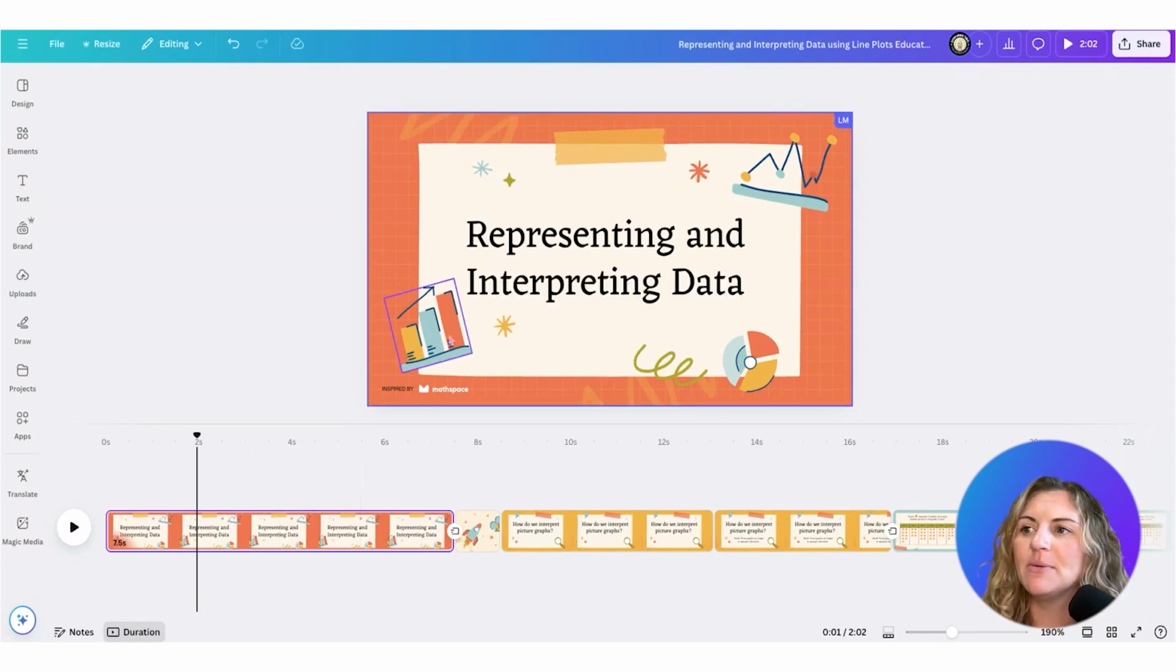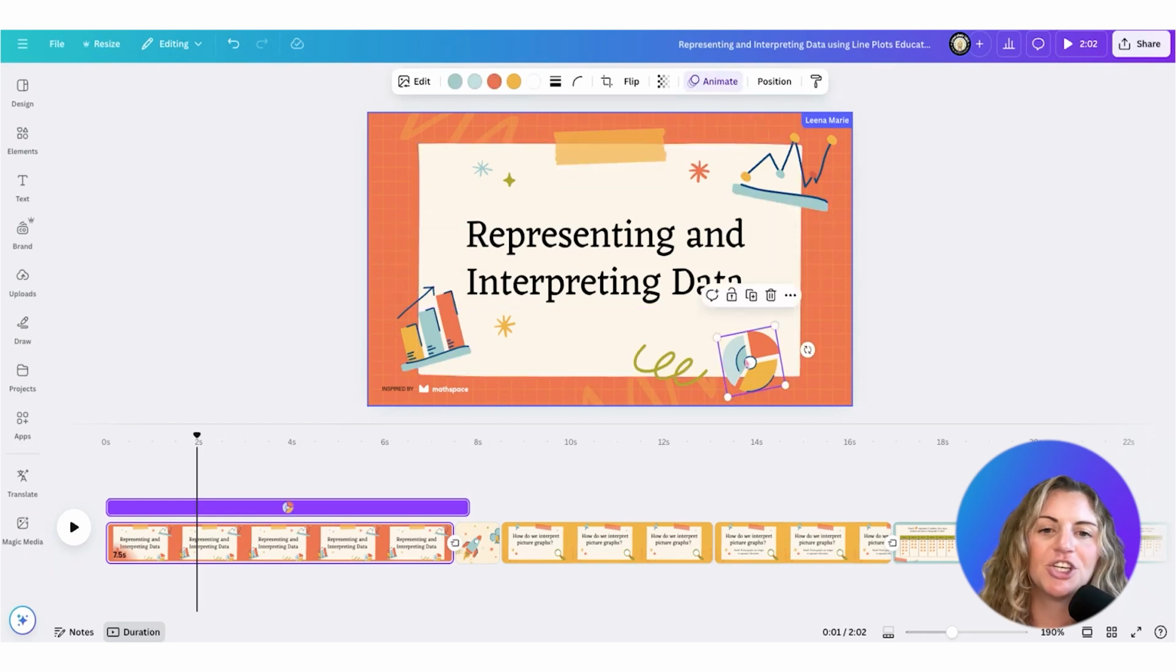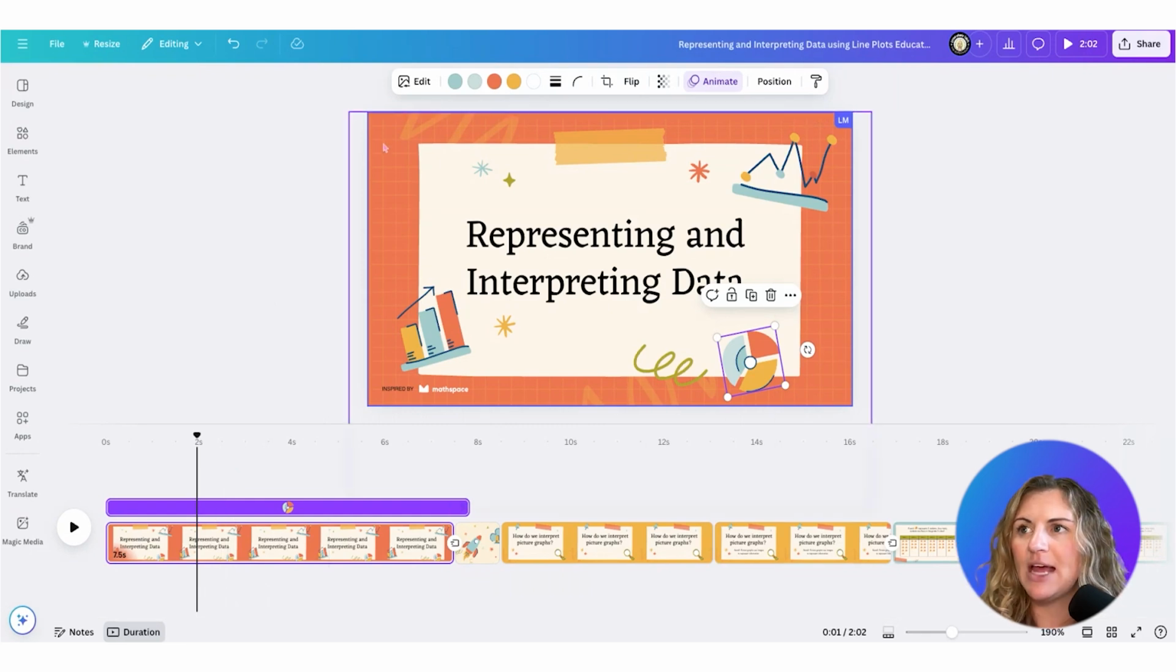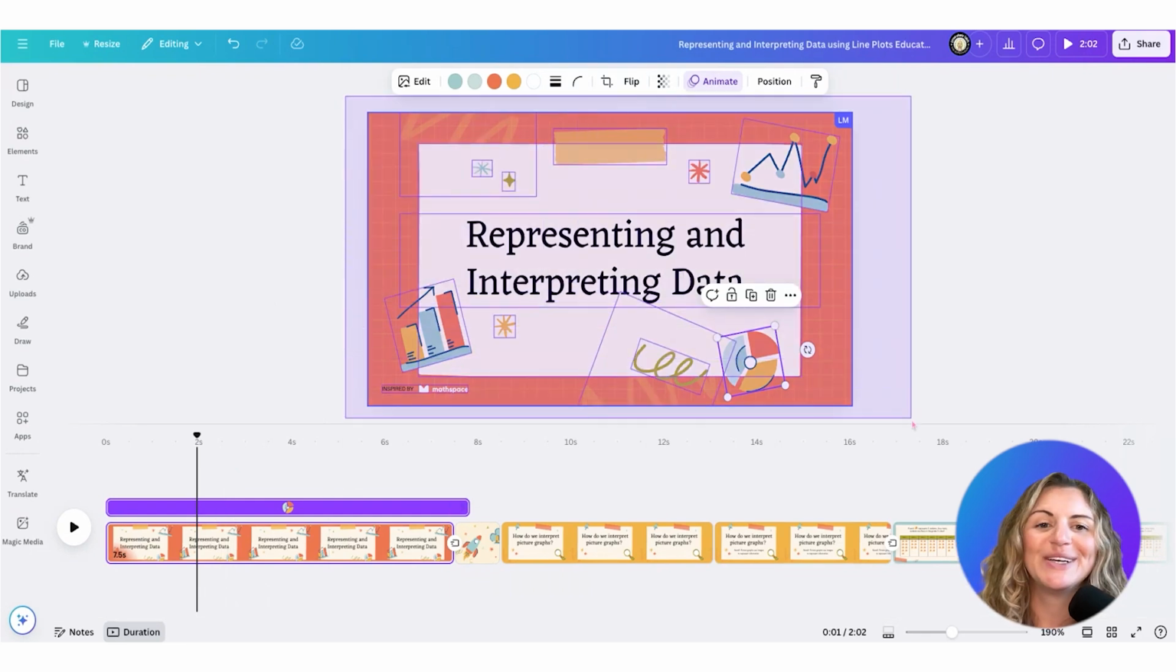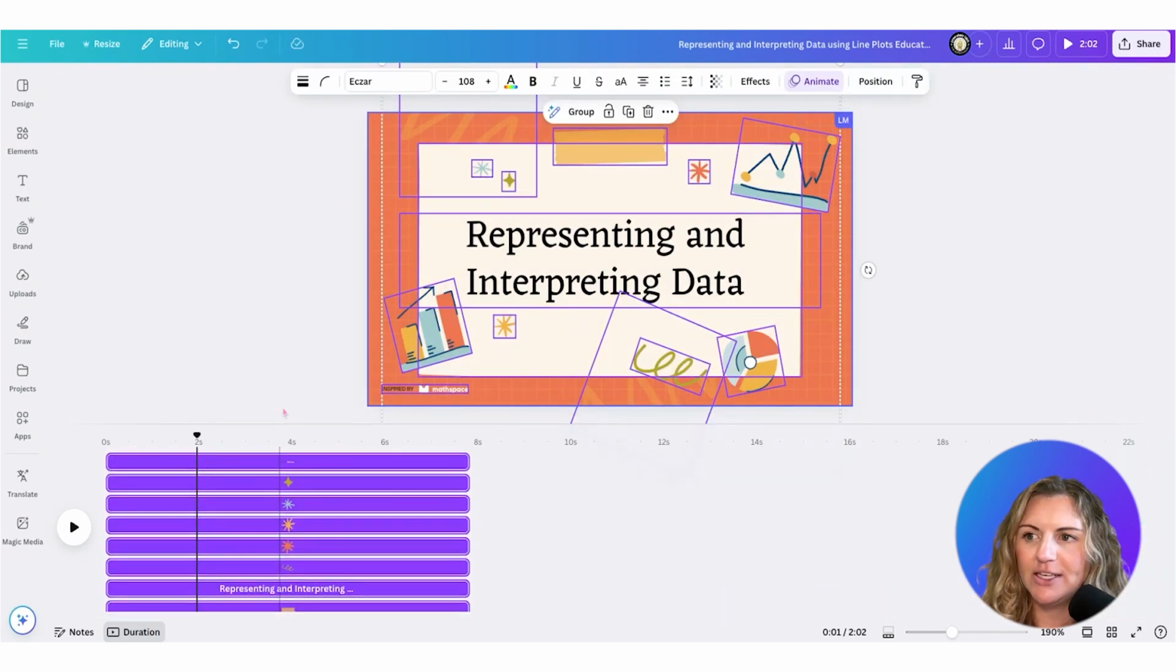And what I'm going to do is, in the past, you would have to click on each element individually to be able to showcase them on the timeline. So it was really hard to be able to time them exactly how you wanted them. So now what I'm going to do is I'm just going to select them all using a marquee selection. And you can see all of my elements are now showcased on this timeline.